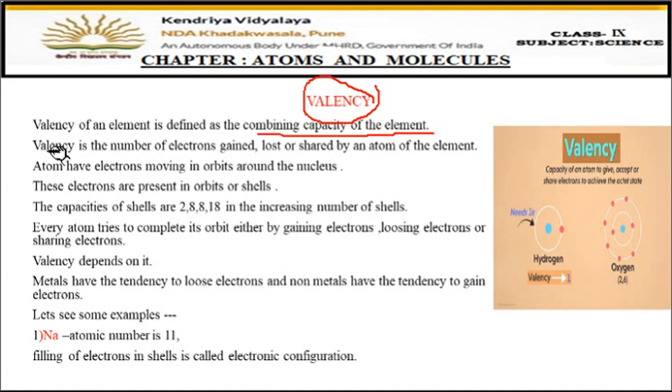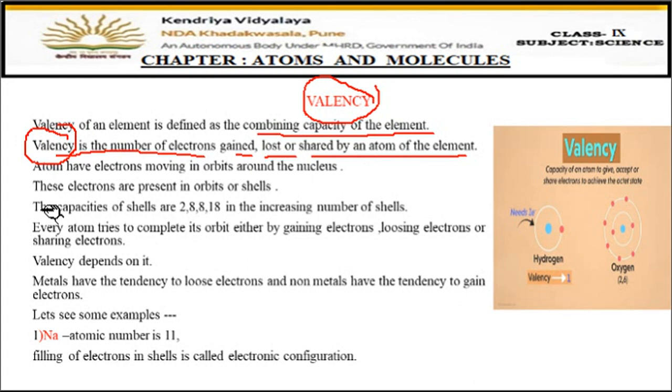A better definition is that valency is the number of electrons gained, lost, or shared by an atom of the element. Means the atom is gaining how many electrons. If it is losing, then how many electrons it is losing. If it is sharing some electrons with another, then how many electrons it has shared. That number is called the valency of the atom.